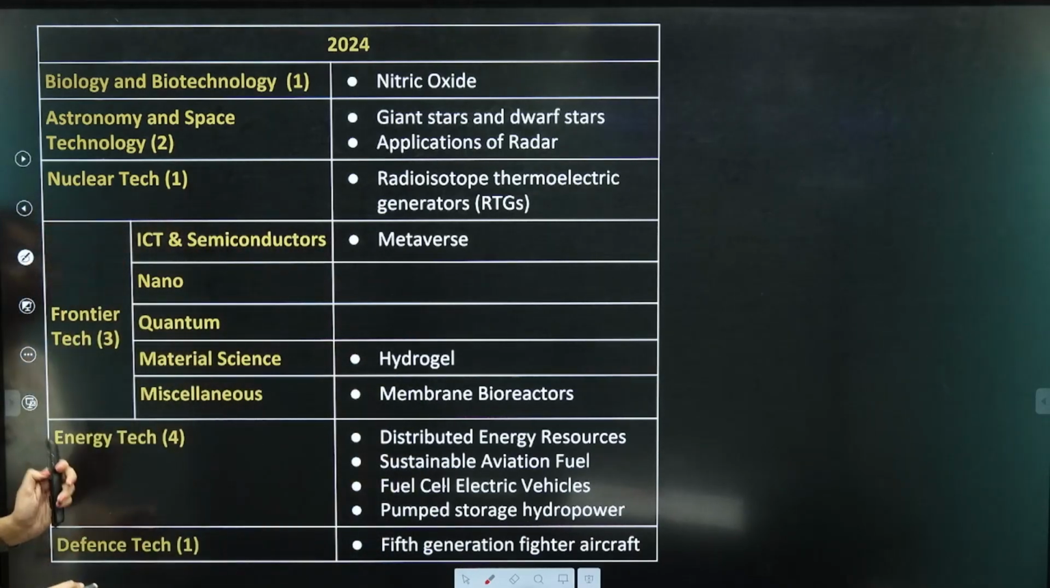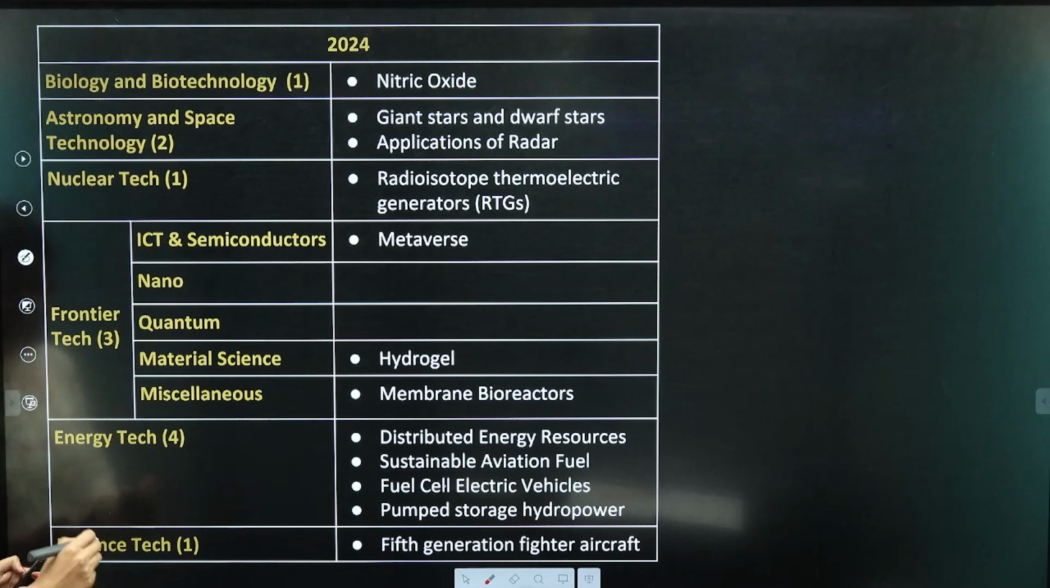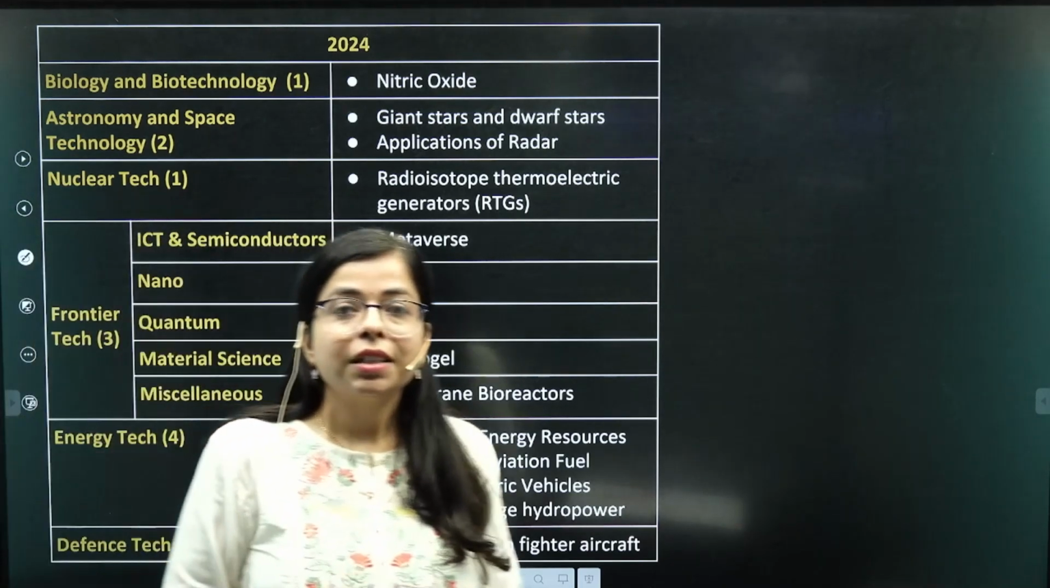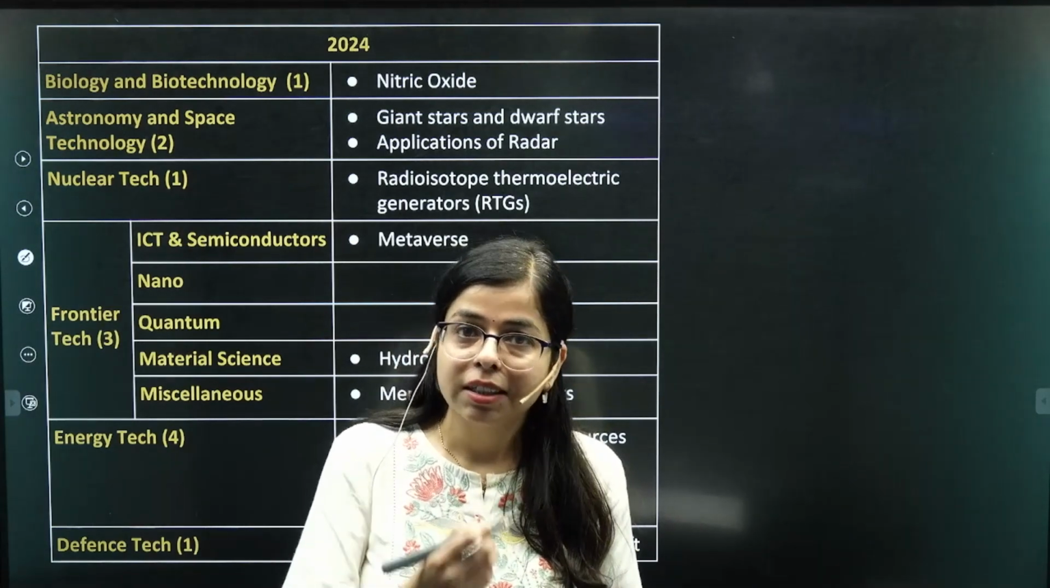Broadly, we can divide science and technology into these following 6 themes, which are biology and biotechnology, astronomy and space technology, nuclear technology, frontier technology, which can include information and communication technology, nanotechnology, quantum technology, some questions from material science, and some other miscellaneous technologies. And then we have energy technology and defense technology. So this is the broader distribution of the science and technology syllabus.